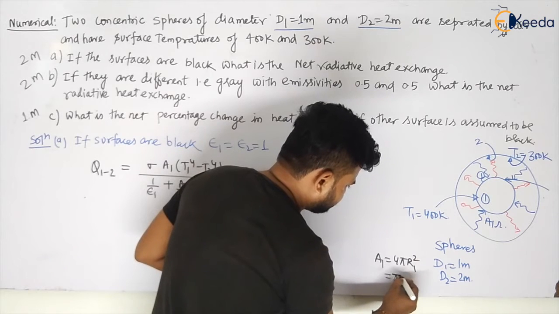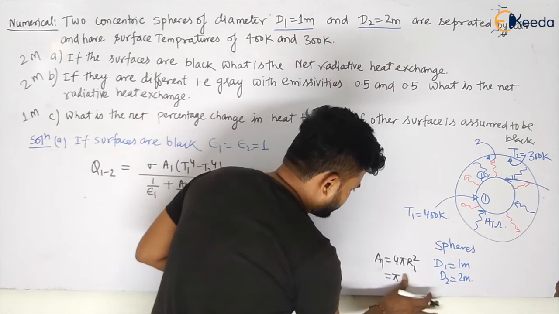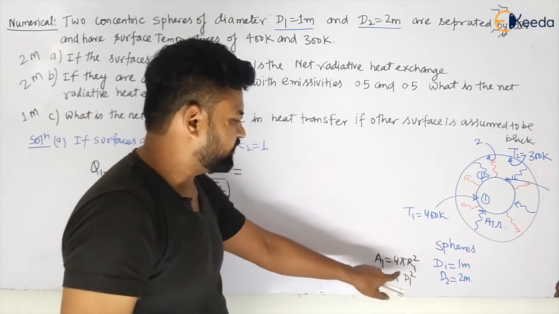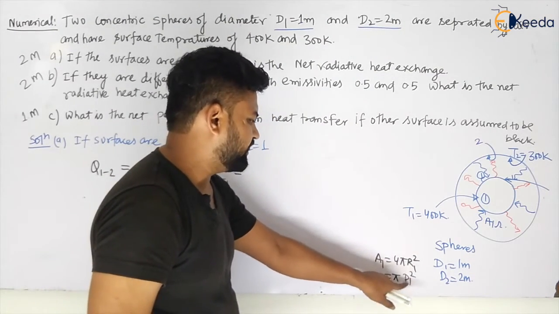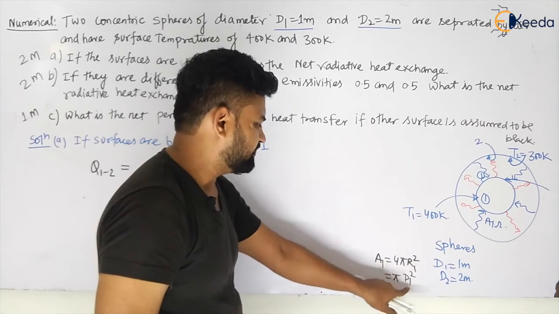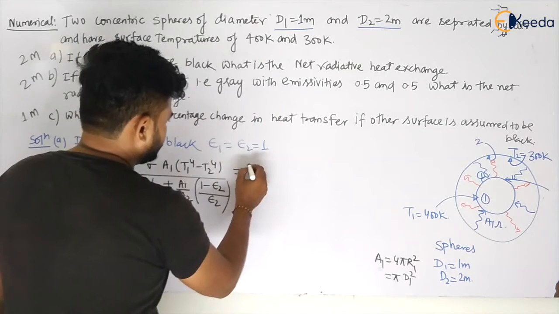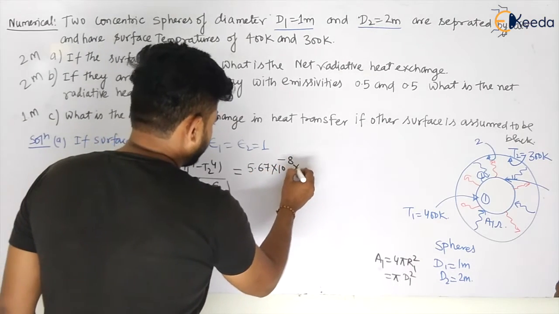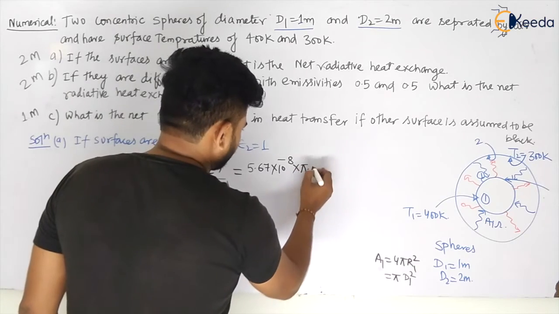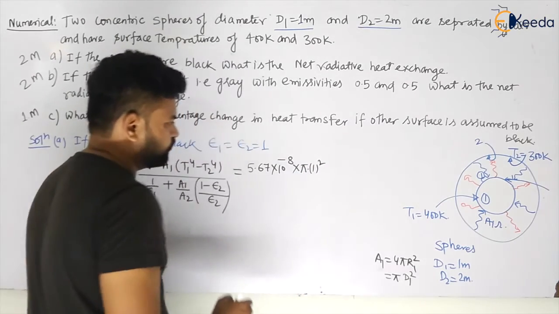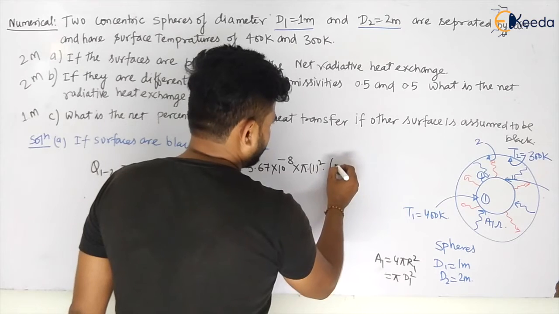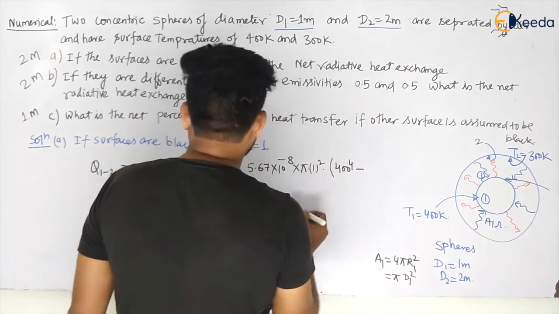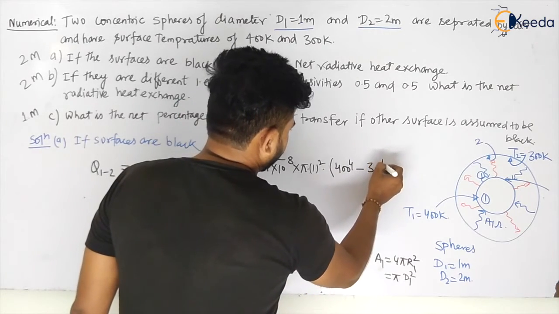So this will become pi d1 square in case of the spheres, because if you take 2r1, this will be d1, and if you take 2r1 again, this will be d1. So this will be pi d1 square. That is 5.67 into 10 to the power minus 8 multiplied by pi into d1 square, where d1 is 1, so 1 square, multiplied by T1, that is 400 Kelvin to the power 4, minus T2, 300 Kelvin to the power 4.